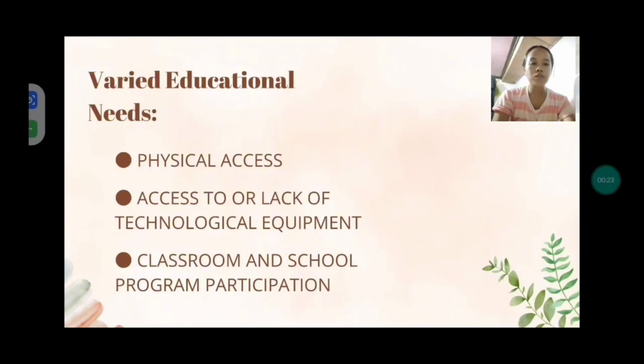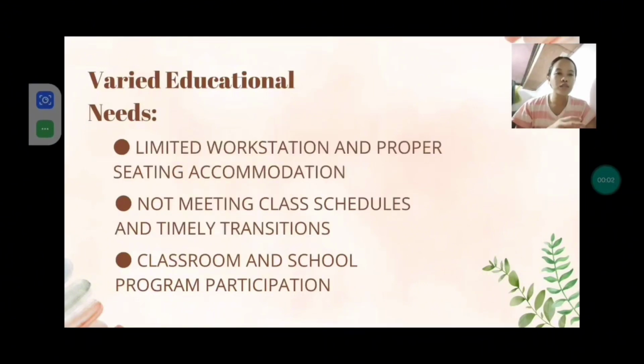And the classroom and school program participation. Since these learners have difficulty walking and moving, they might encounter challenges when it comes to group activities and even in extracurricular activities due to their physical limitation. The next one is the limited workstation and proper setting accommodation. So adequate workstation and proper setting accommodation is necessary for those learners having difficulty moving and walking so they could comfortably participate in lessons and activities.